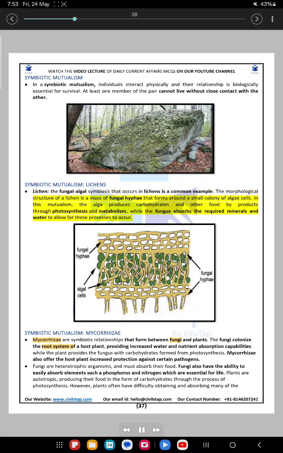In this mutualism, the alga produces carbohydrates and other food byproducts through photosynthesis and metabolism, while the fungus absorbs the required minerals and water to allow for these processes to occur. Symbiotic mutualism: mycorrhiza. Mycorrhizae are symbiotic relationships that form between fungi and plants.